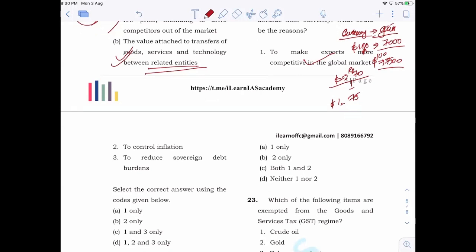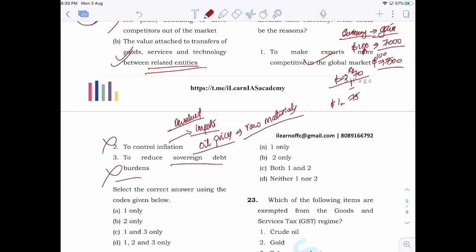No, because when the currency is devalued, imports will become more expensive. That may lead to higher levels of inflation, especially in the case of oil prices, since oil is a raw material in most industries. So you have to understand that it is not possible. Now, to reduce sovereign debt burden, again, that is also wrong. Why? Because when the currency is depreciated, the payment of loans becomes expensive.